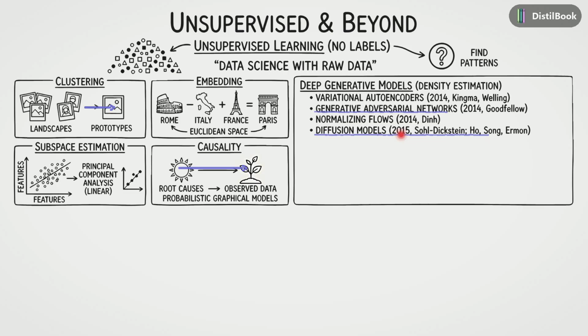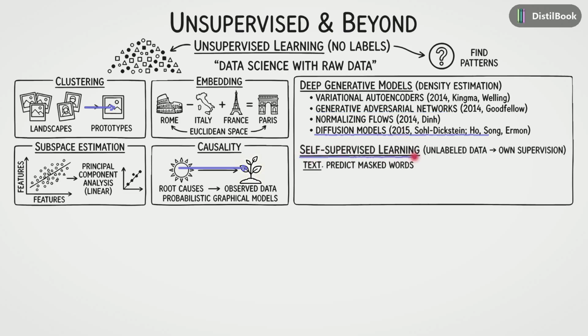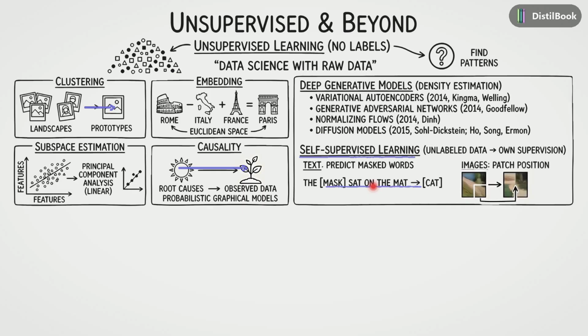A very powerful technique today is self-supervised learning. Here, the data acts as its own teacher. In text, we might hide a word and ask the model to predict the masked word from context. In images, we can take two patches and ask the model to figure out their relative position to each other.